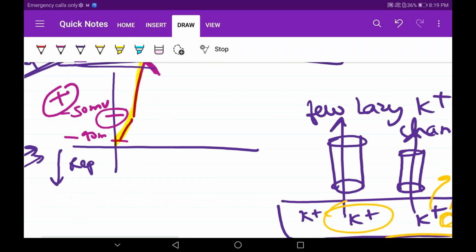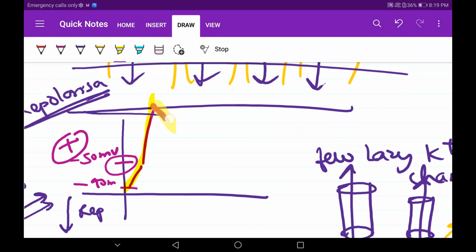Understood this? So my focus was over here. This thing is happening. Why is it happening? Few efflux of potassium channels are occurring. Now comes the most important phase. Why is this happening? Okay, let's see.